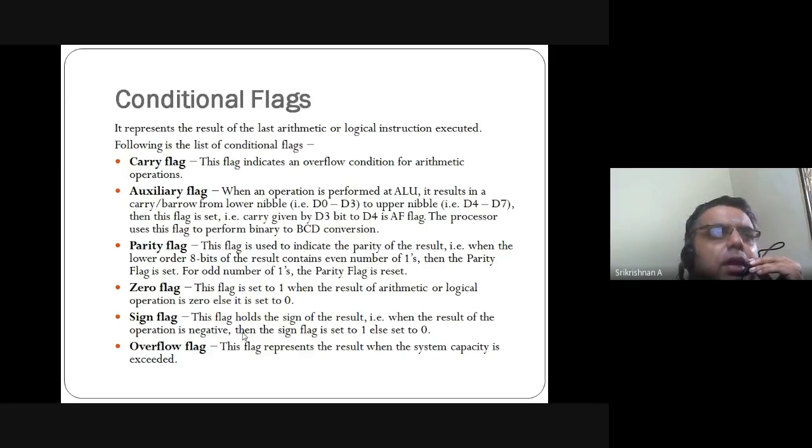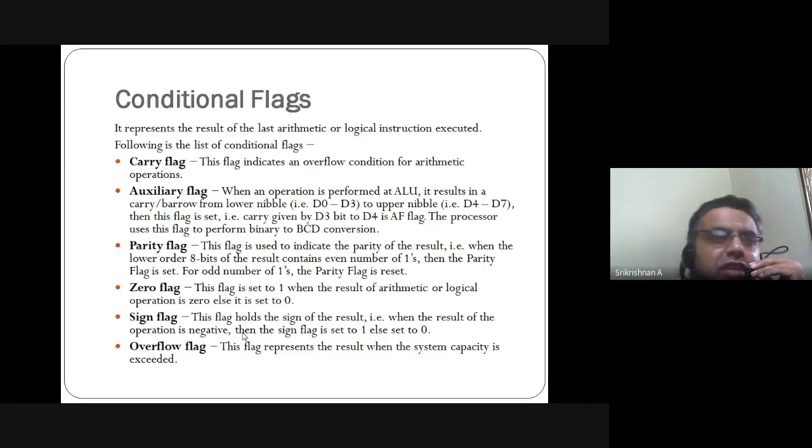Next, the parity flag. This flag is used to indicate the parity of the result. Suppose you have an 8-bit number, D0 to D7, and I write it as 1111 1111. Totally 8 bits.